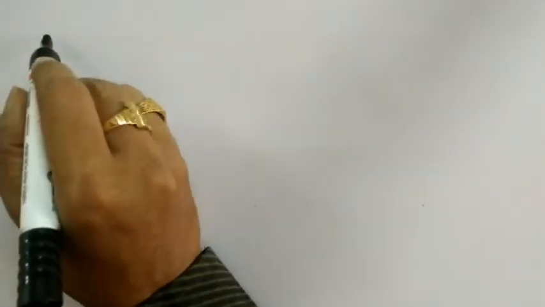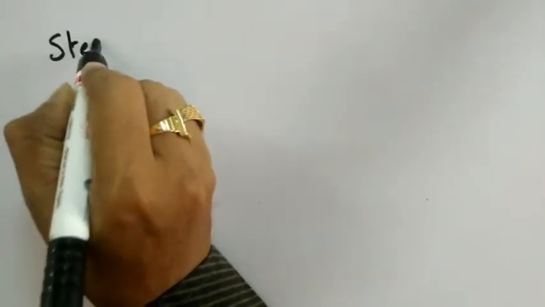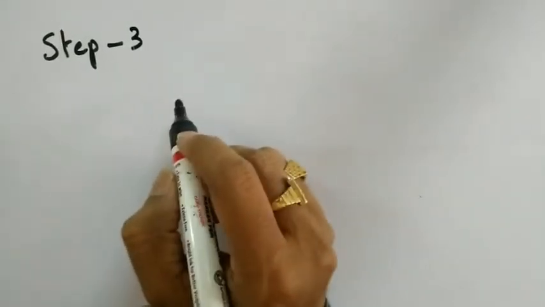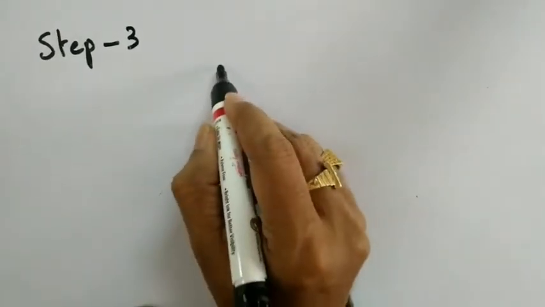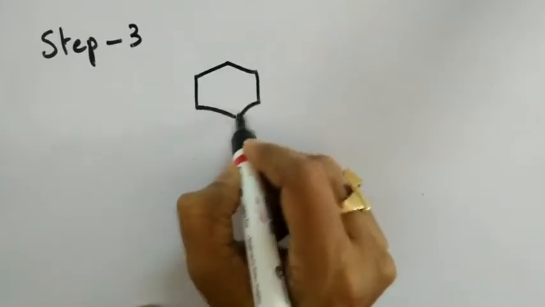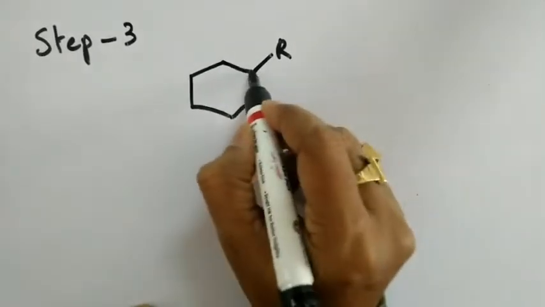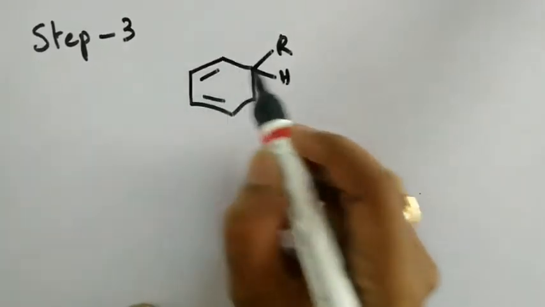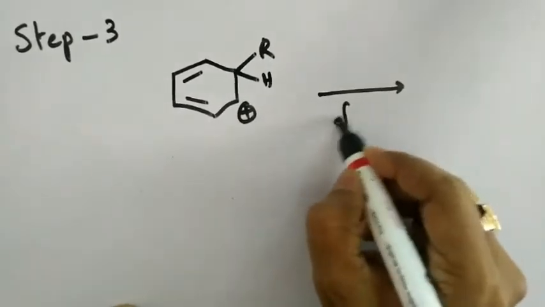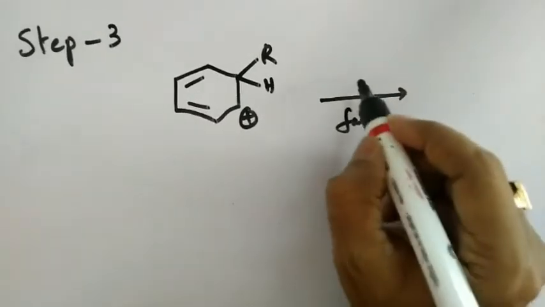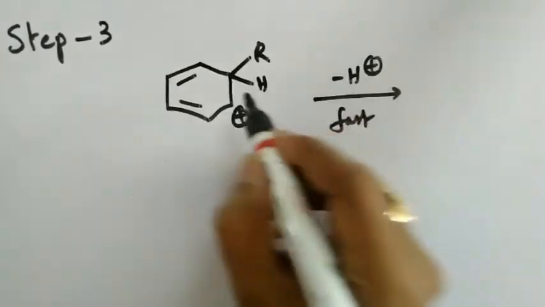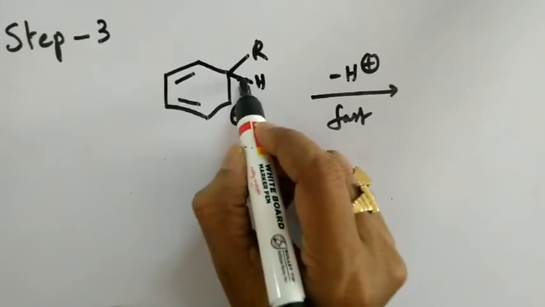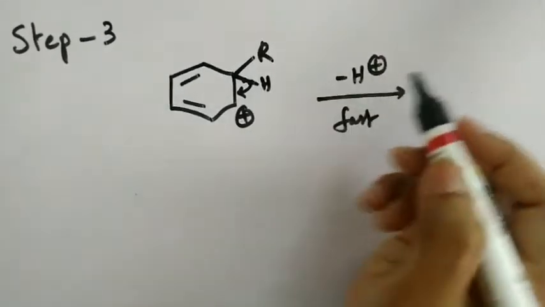Now, in step 3, the intermediate carbocation obtained in step 2 will lose a proton very fast, and then it forms the final product as shown here. So I have this carbocation formed in step 2, the hydrogen here, the positive charge here, and then the pi electrons like this. Now very fast, this is losing a proton. It's a fast step, minus H plus like this. The sigma electrons of this hydrogen will shift like this, and then the H plus will be removed.